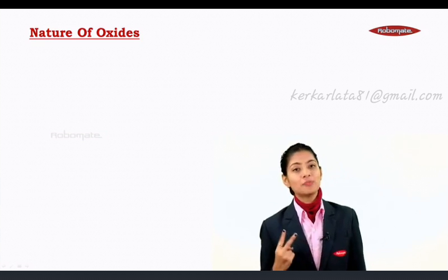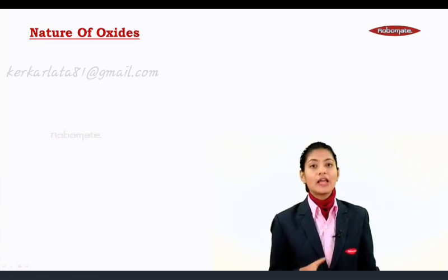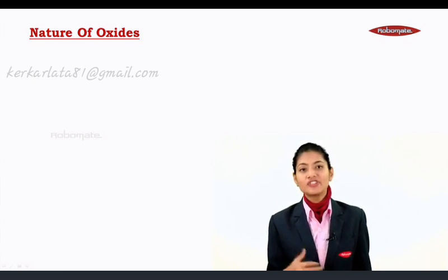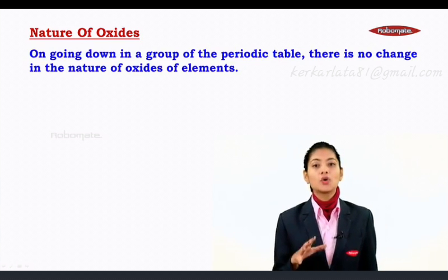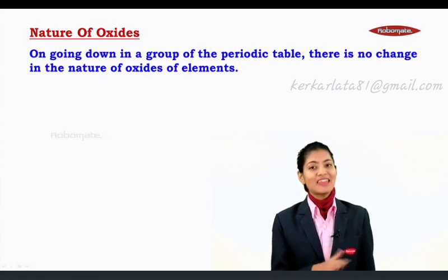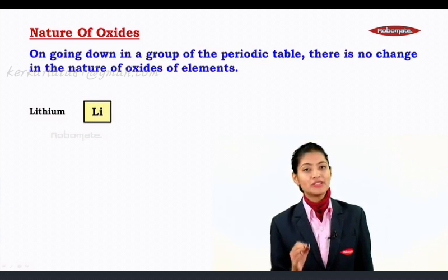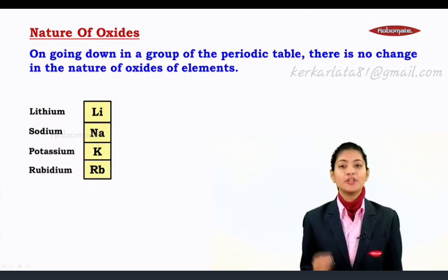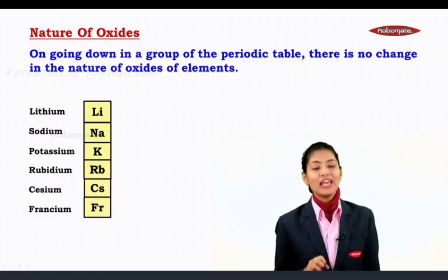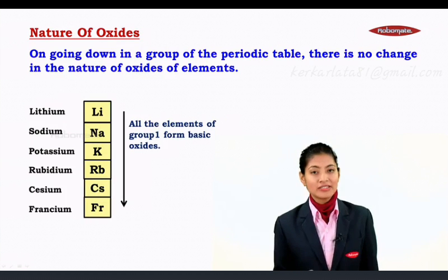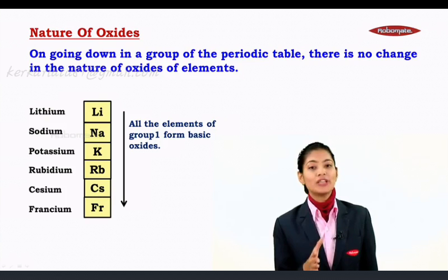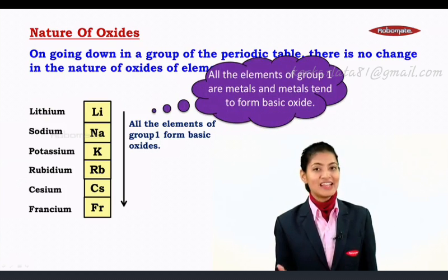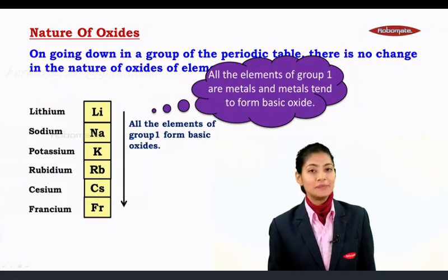Let us understand now the second part, which is about the nature of oxide. When I say oxide, it simply is a combination of any element with oxygen. Let us try to understand their nature. On going down in a group of the periodic table, there is no change in the nature of oxide of elements. Why? Consider the group 1 elements, which are lithium, sodium, potassium, rubidium, cesium and francium. All the elements of group 1 form basic oxides. You will think why? Because all the elements of group 1 are metals, and metals tend to form basic oxides.